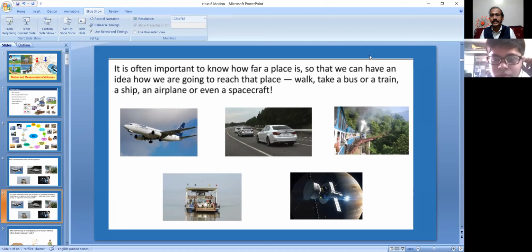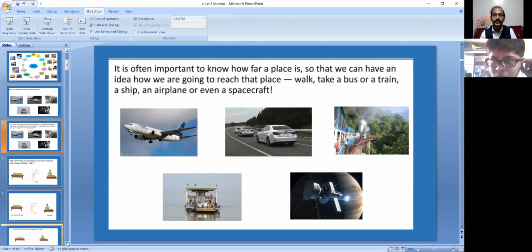And the bazaar, if you want to go to purchase any groceries or something, don't book a train. The train will be somewhere, and the train may not reach our grocery shop. It is easy to walk, or go by bicycle, or by car at least. That's the reason it's often important to know how far a place is, so that we have an idea how we are going to reach the place. That's the reason distance is the most important to sustain ourselves. Any doubt till now? No, sir.